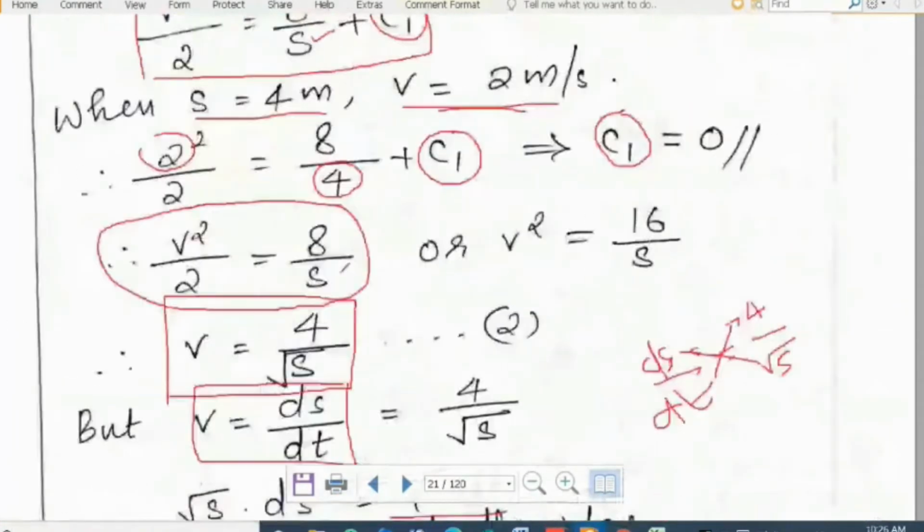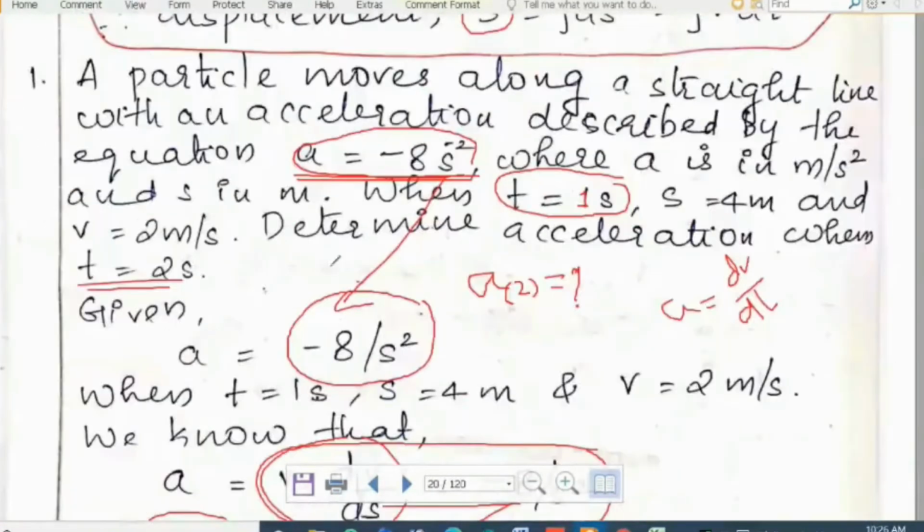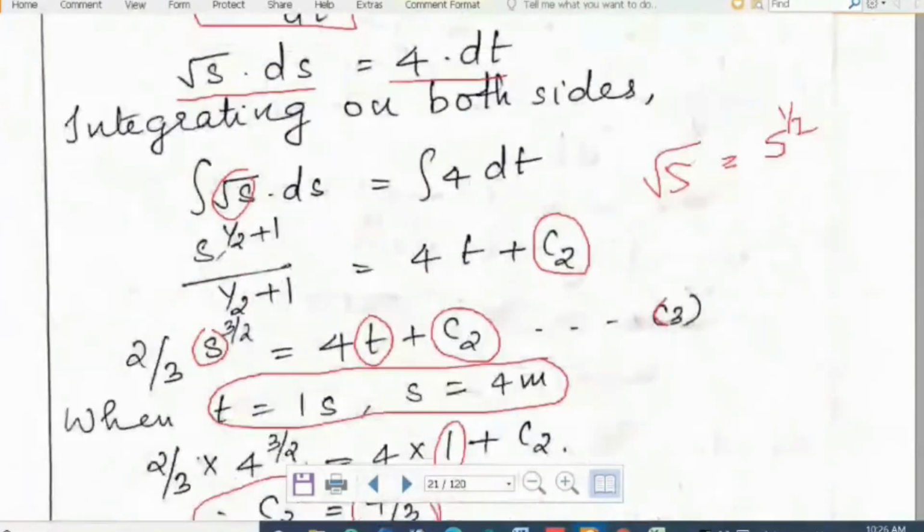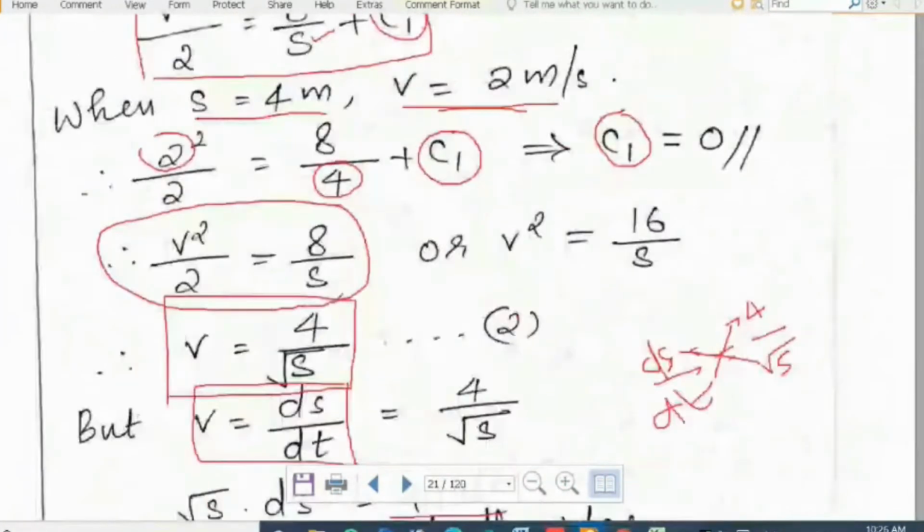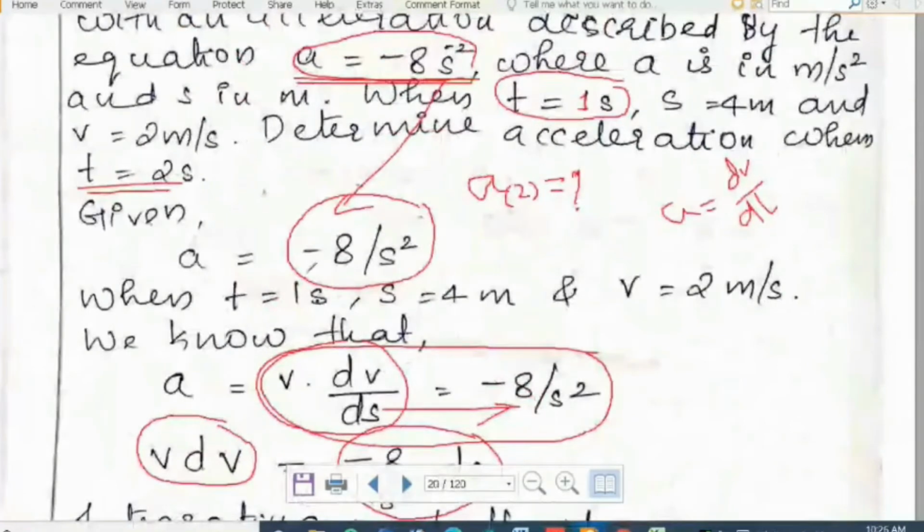We were asked to find the acceleration at t equal to 2 seconds. So our equation for acceleration was a = -8/s^2. Is it not? Our equation for acceleration was -8/s^2, so acceleration was given as a function of s.